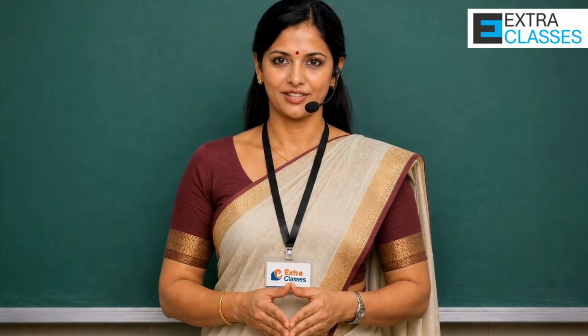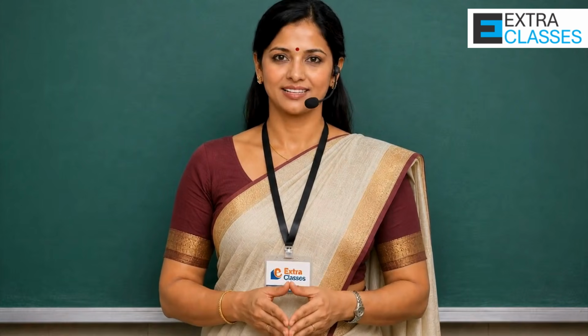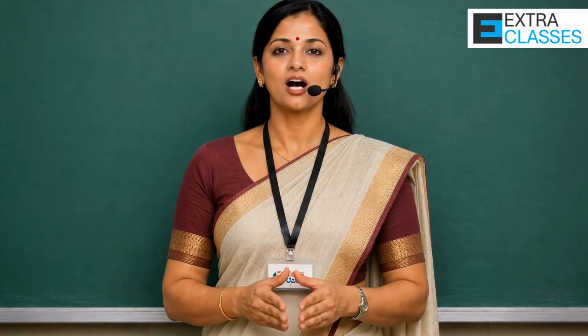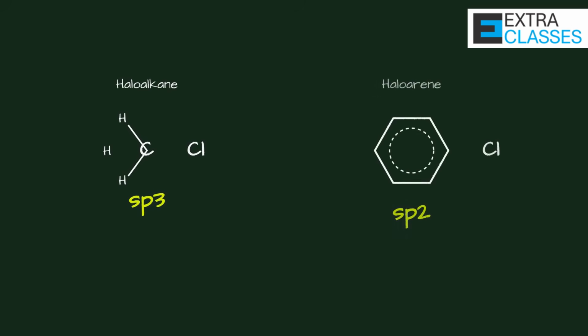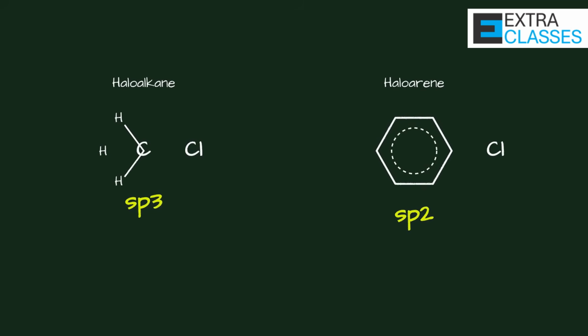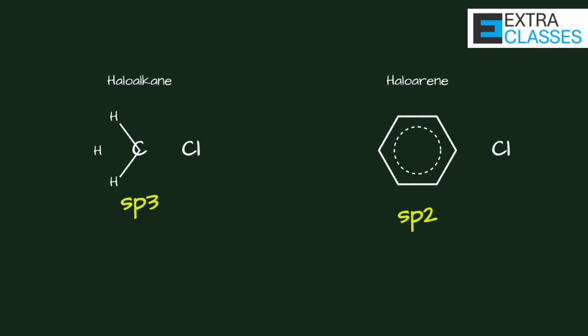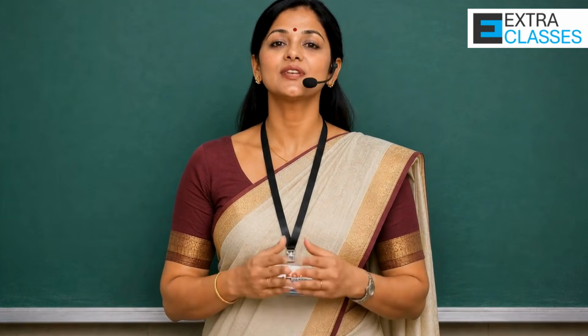Let us first remind ourselves of the structural difference. In haloalkanes, the halogen is attached to an sp3 hybridized carbon atom. In haloarenes, the halogen is attached directly to an sp2 hybridized carbon atom of a benzene ring. This small difference in hybridization changes everything. Organic chemistry is beautiful because structure controls reactivity.